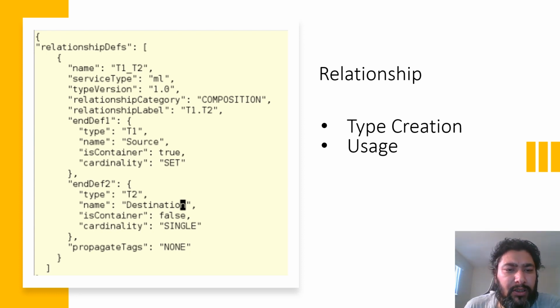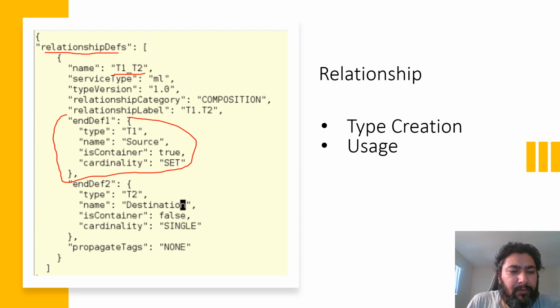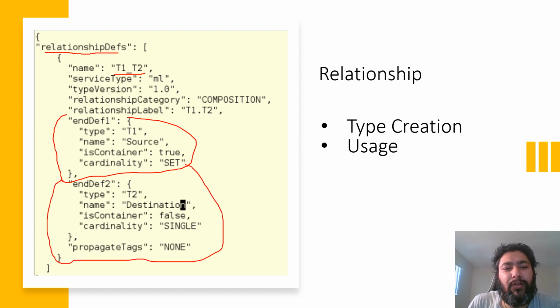So here you can see that this is how we can define a relationship type. First of all, we are mentioning here that this is a relationship type, what is the name of it, and you can provide different things around it. Each relation should have two ends, because it's a two-ended relation. So what is the definition for one part of it, and what is the definition for the other part of it? Here we are saying that one end of it is called t1, and the other end of it is called